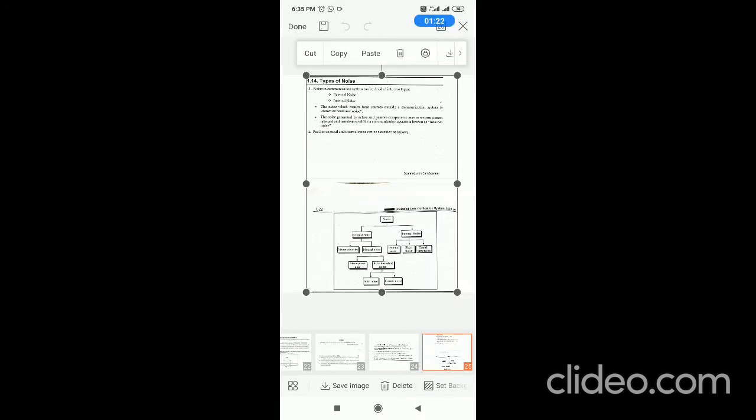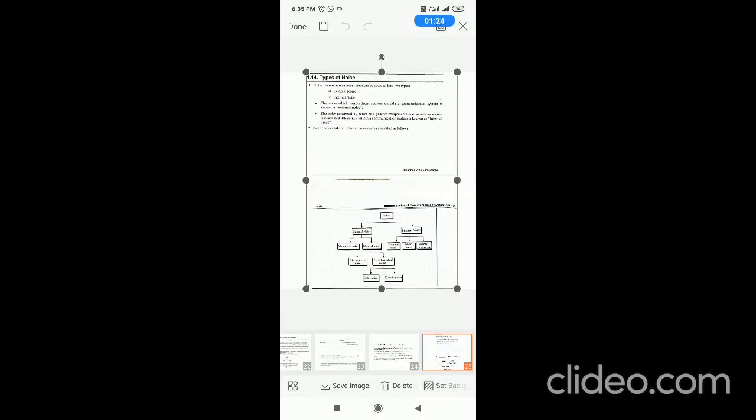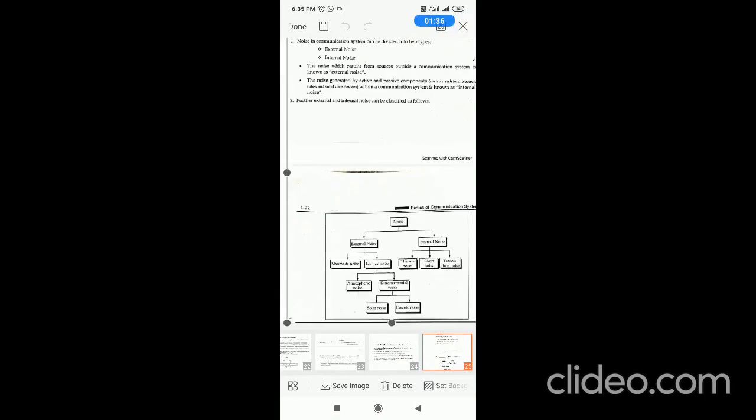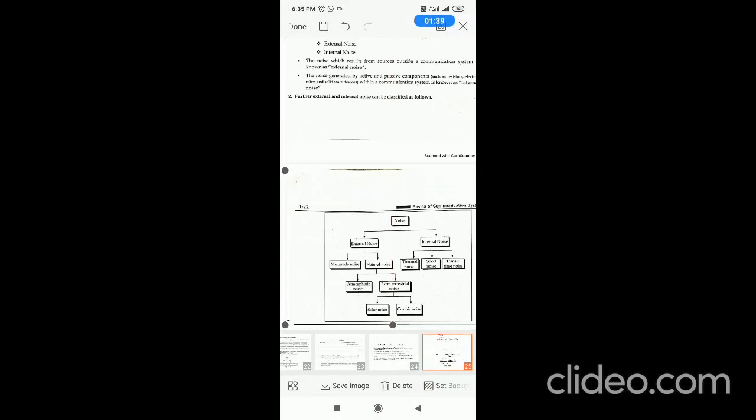So the classification of noise is, basically there are two types of noise, external and internal noise. In external noise, it is classified again into man-made noise and natural noise. In natural noise, there are two more types. One is atmospheric noise and the other is extraterrestrial noise. In extraterrestrial noise, there are two types, solar noise and cosmic noise.